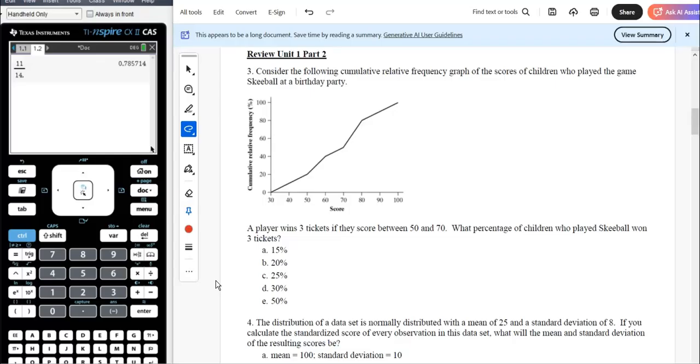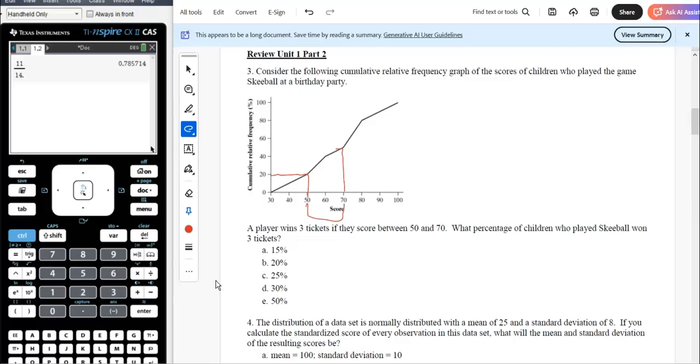Consider the following cumulative relative frequency graph of the scores of children who played the game of skee-ball at a birthday party. A player wins 3 tickets if they score between 50 and 70. So score between 50 and 70. What percentage who played skee-ball won 3 tickets? Okay, what percentage of children who played skee-ball? So I guess if you go up from 50, go over, to me looks like 20.